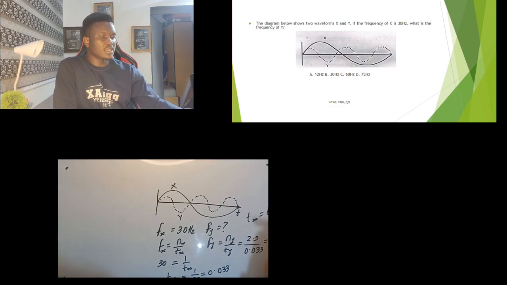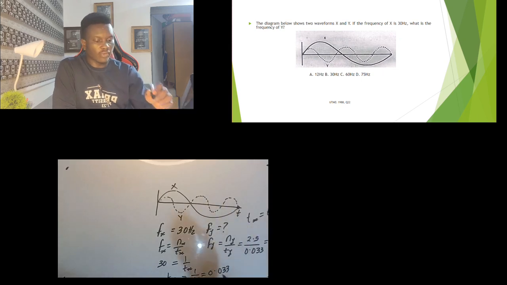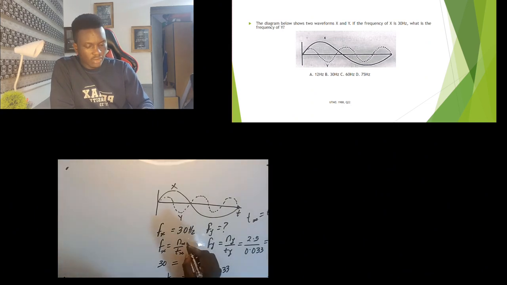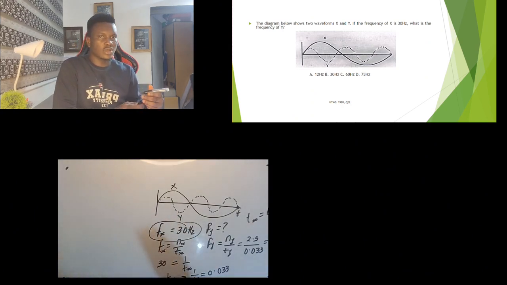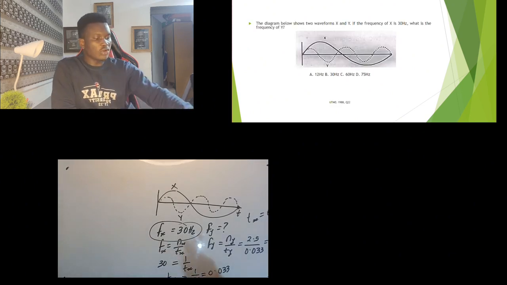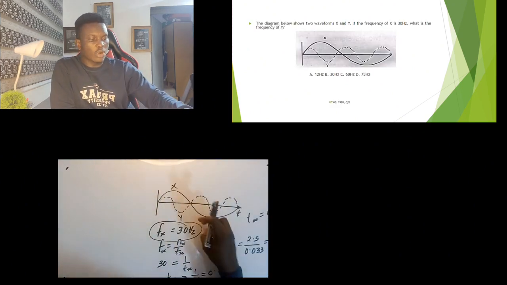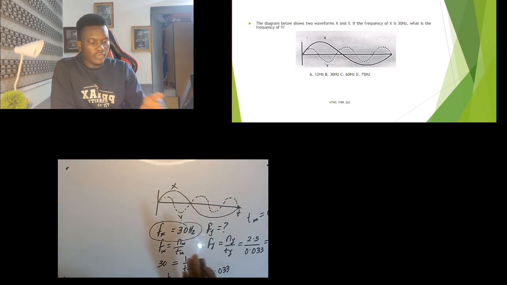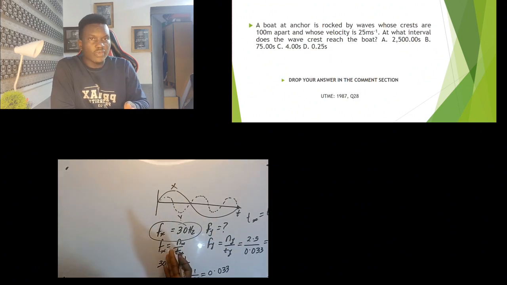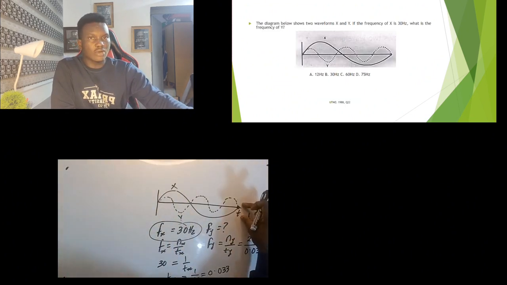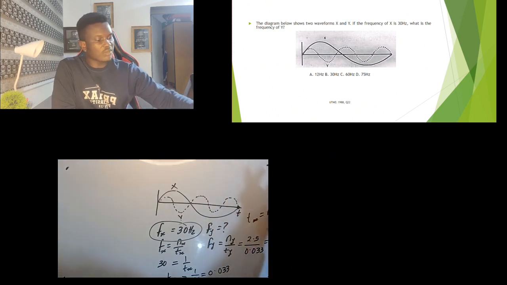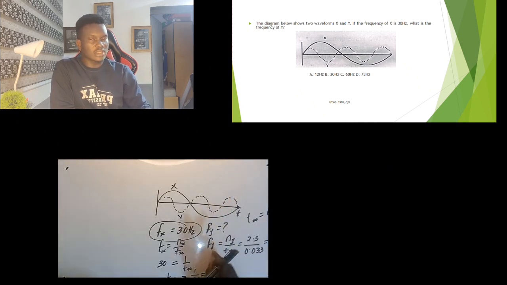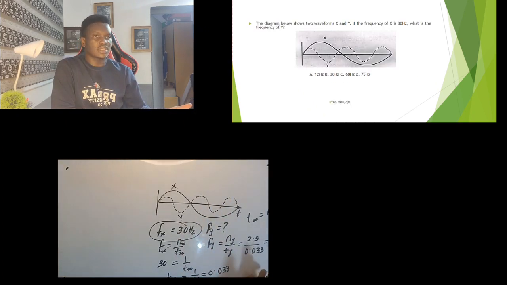So the frequency of the wave for Y now is 75 hertz, while that of X is 30 hertz. Do you understand that part? So they got there at the same time. I know the number of cycles of X. I know the number of cycles of Y. Then I want to look for the frequency of Y. Since I know the frequency of X, I can look for the time that X got here. Since it is the same time X got there that Y also got there, I can use that time to calculate the frequency of Y. And it's as simple as that.